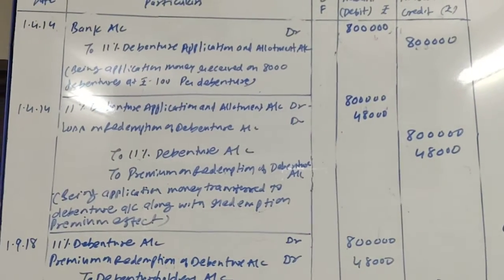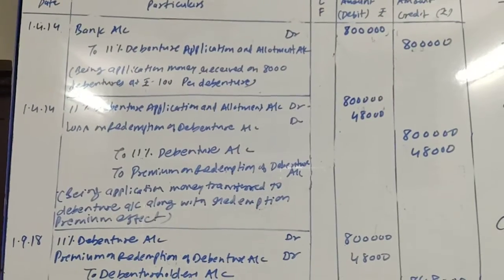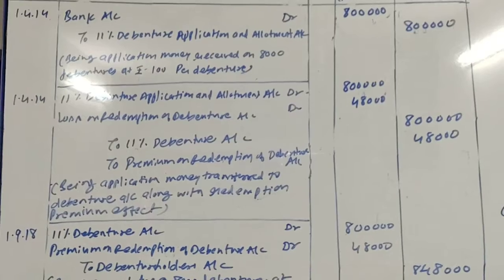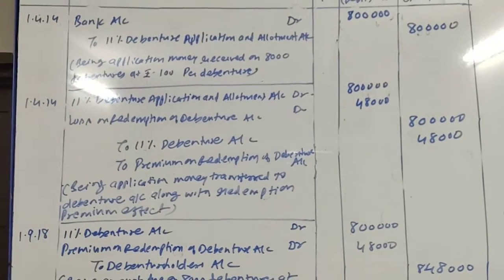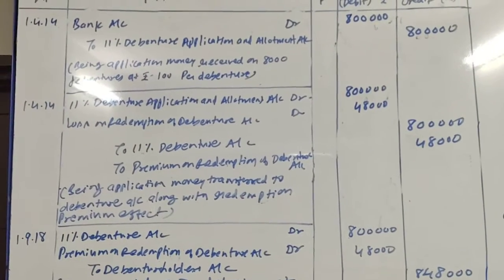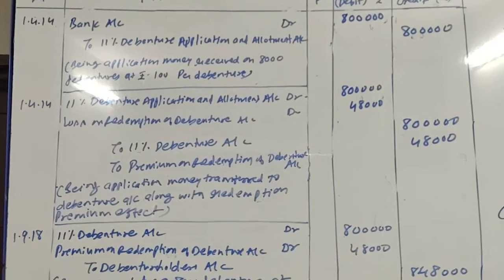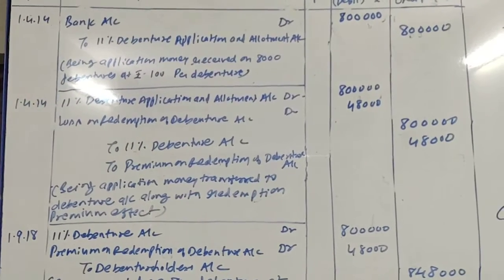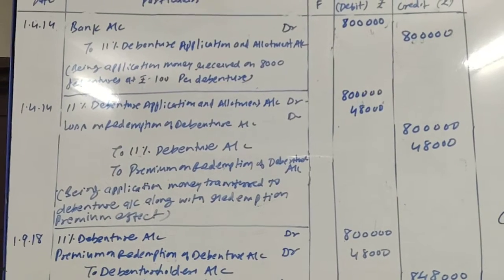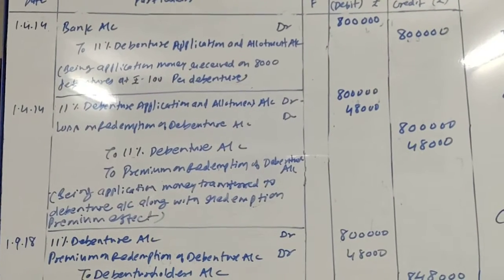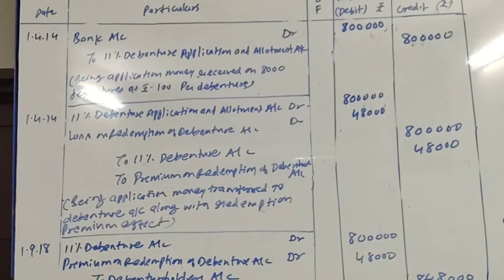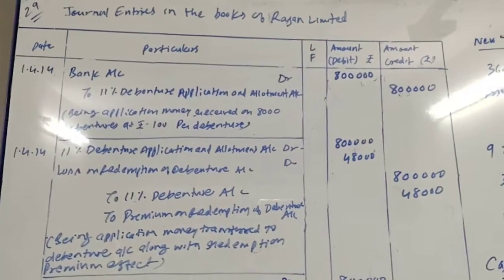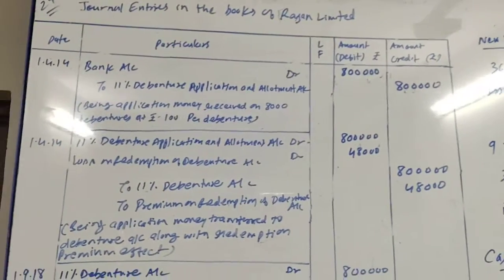So finally our second entry will be 11% debenture application and allotment account debit, loss on redemption of debentures account debit to 11% debentures account to premium on redemption of debentures account. Being application money transferred to debentures account along with the redemption premium effect. So this was all about first and second entry for this sum.